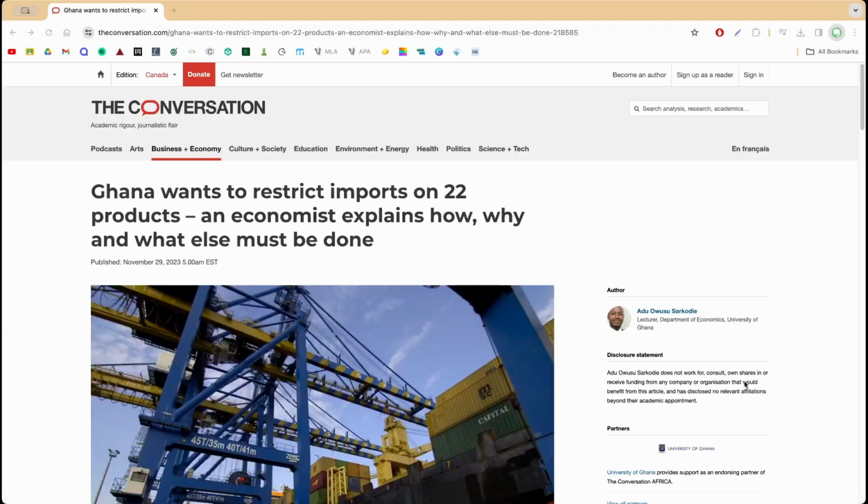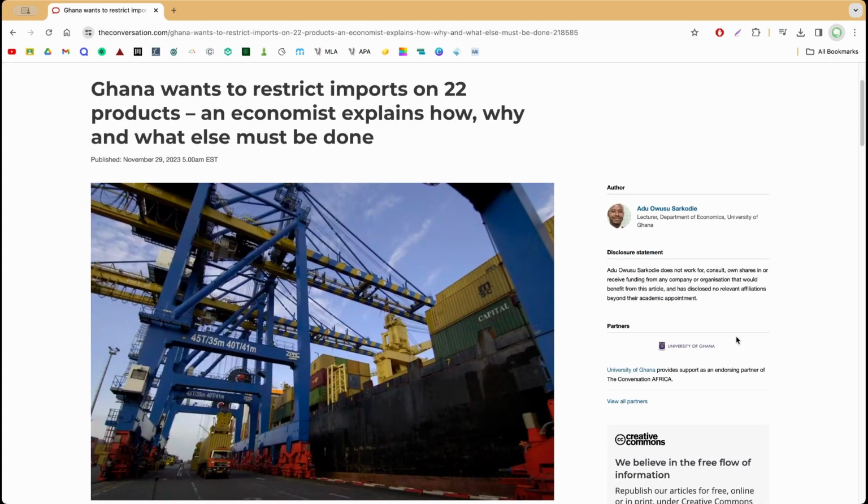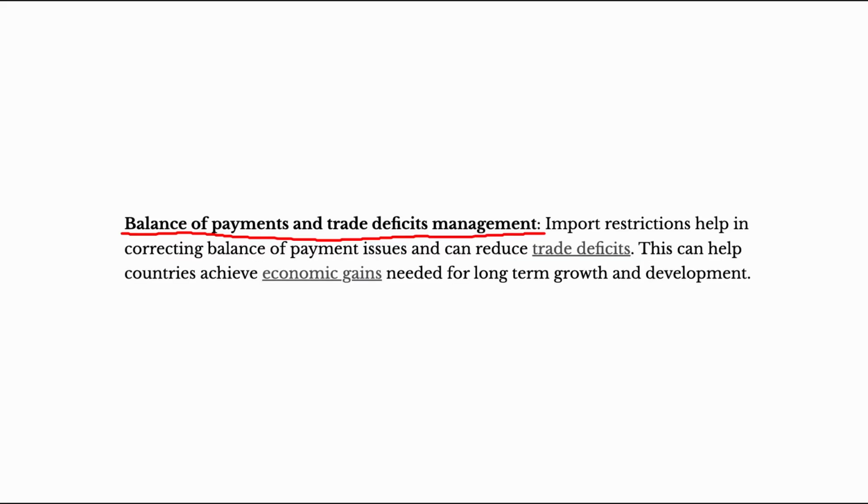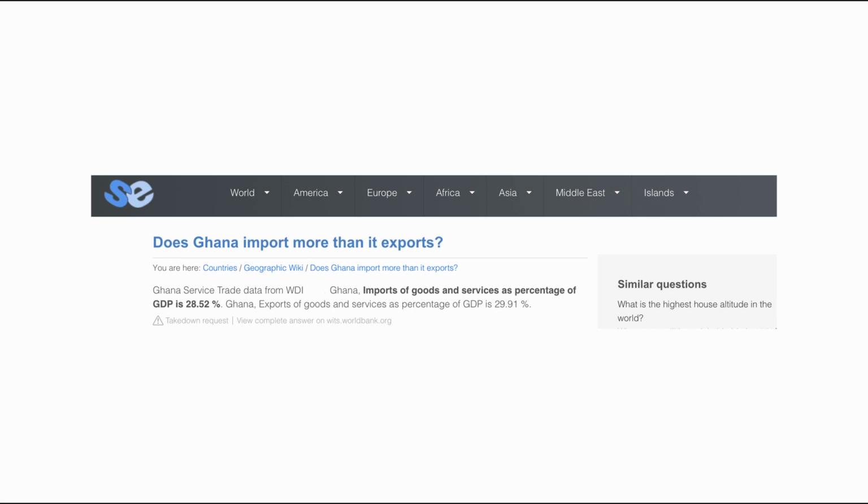We can see this when Ghana restricted imports on 22 different products in November of last year, as trade protectionism helped balance exports and imports of goods and services in and out of the nation. This seemed to work as the percentage of GDP spent on imports was 28.52%, and the percentage of GDP earned from exports was 29.91%.